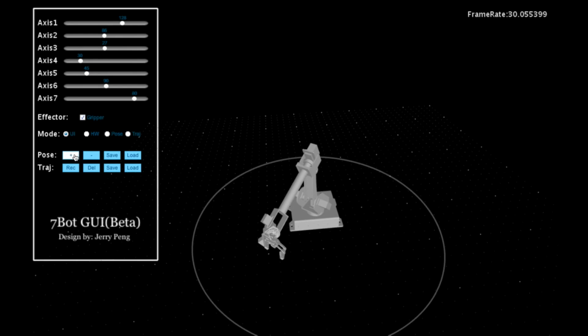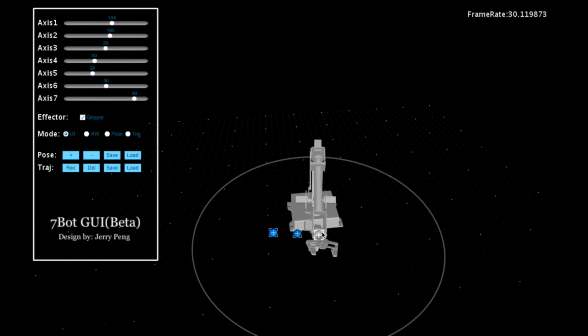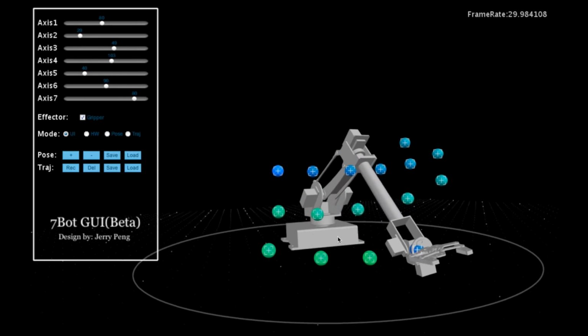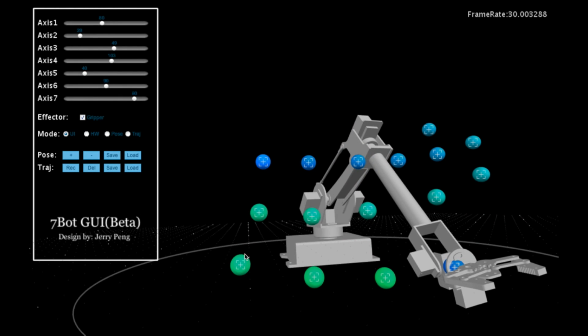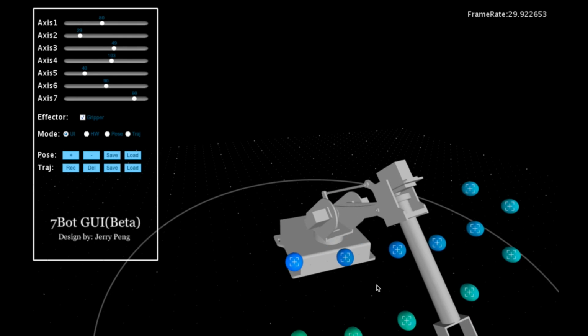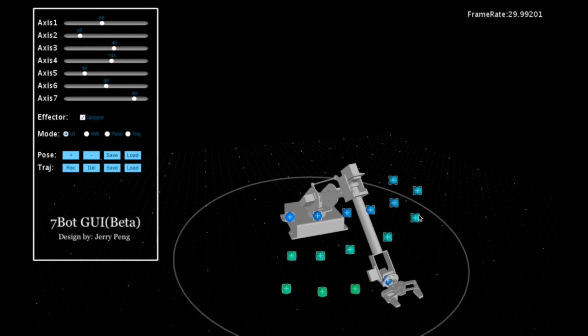By clicking the Add button or pressing the keyboard shortcut, you can add a pose. A small ball added here works as a marker. You can add as many poses as you want. When you put the cursor on top of a marker, you can preview its pose.